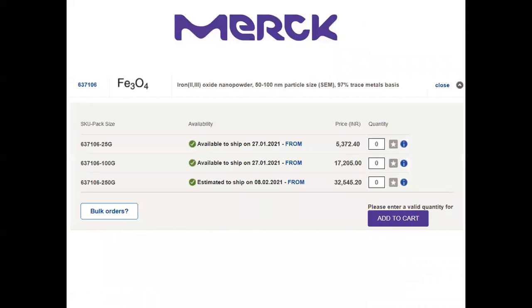And the current market of this Fe3O4, which is the data taken from Merck, one of the biggest chemical manufacturers in the world. For this iron oxide nano powder, 50 to 100 nanometer particle size, 25 grams of this material costs 5,372.